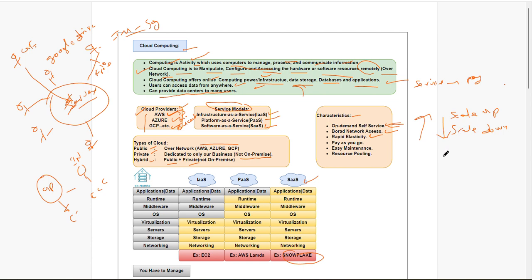I need two servers, later I want immediately three servers, I can go. I had five servers, I want to go down to two servers, immediately I can go. That is possible on the cloud.